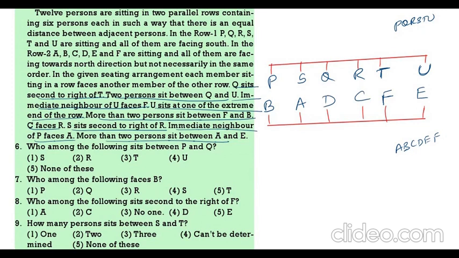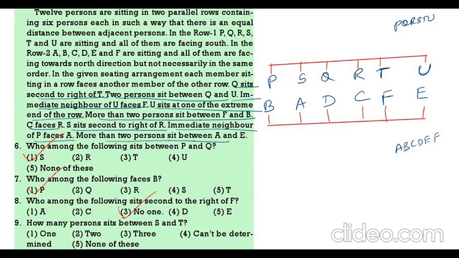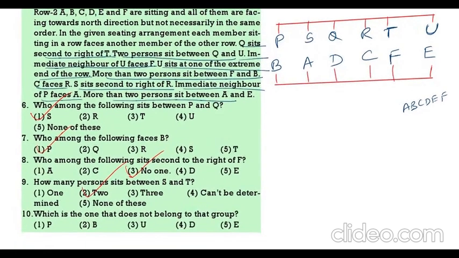Now this is the arrangement. Now come to the questions. Who is sitting between P and Q? That is S. Who is facing B? That is P. Who among the following is second to the right of F? No one. How many persons are there between S and T? Two persons.